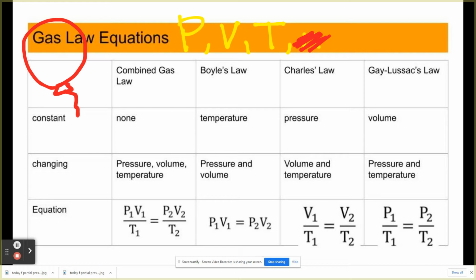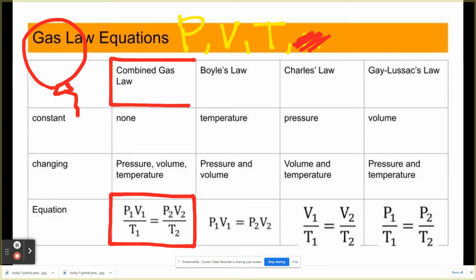So again, guys, we're going to look at the three variables: pressure, volume, and temperature. We looked at the relationship between those variables, and we found out that we can put them all together in one equation. This is that equation: P1 V1 over T1 equals P2 V2 over T2. This is called the combined gas law.